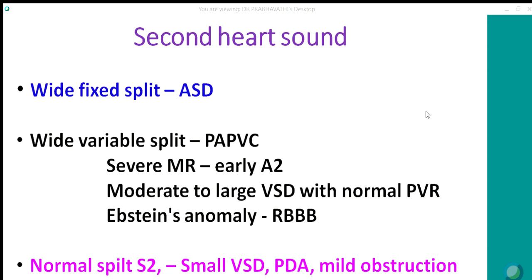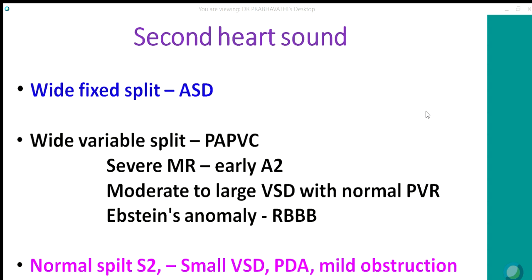Coming to the second heart sound, I am selecting the second heart sound before other sounds because this is the most important heart sound to differentiate various lesions. The most important sound in the diagnosis of congenital heart disease, both cyanotic and acyanotic. First, when you get a wide fixed split, that is a sine qua non of atrial septal defect. Why is it wide? There is an increase in hangout interval because pulmonary capacitance and compliance is markedly increased.